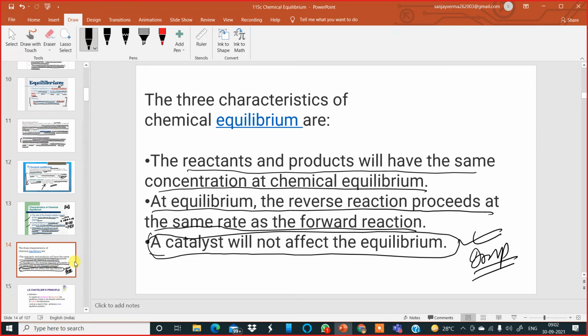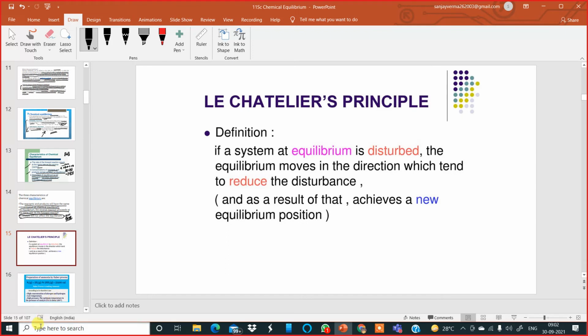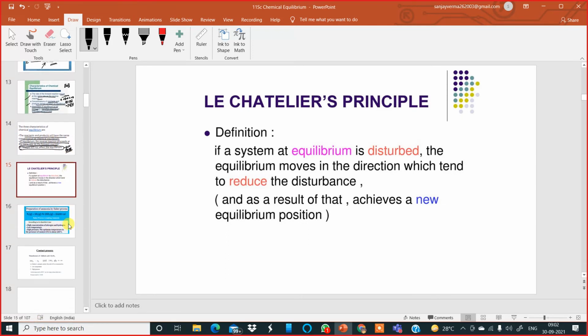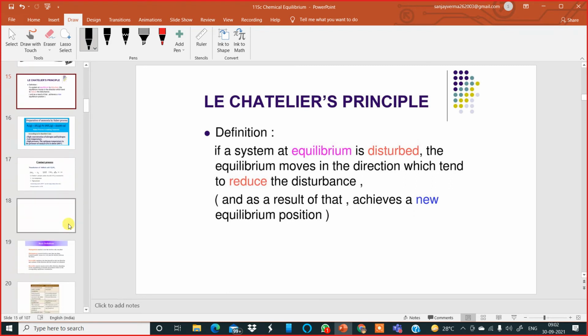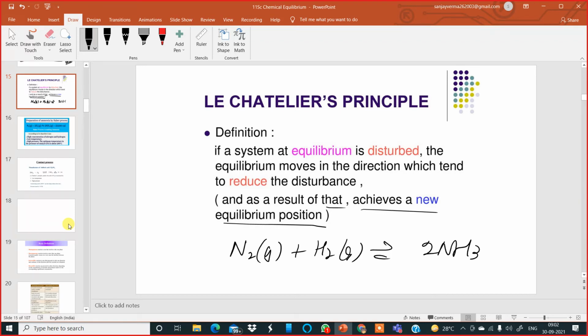Now after that, let's discuss a very, very important principle in this chapter, which is called Le-Chatelier's principle. According to the Le-Chatelier principle, if a system at equilibrium is disturbed, the equilibrium moves in the direction which tends to reduce the disturbance. As a result, it achieves a new equilibrium position. For example, take nitrogen gas and hydrogen gas in the Haber's process to produce ammonia gas.